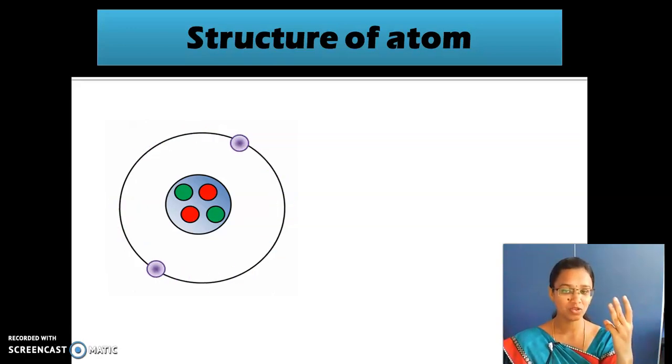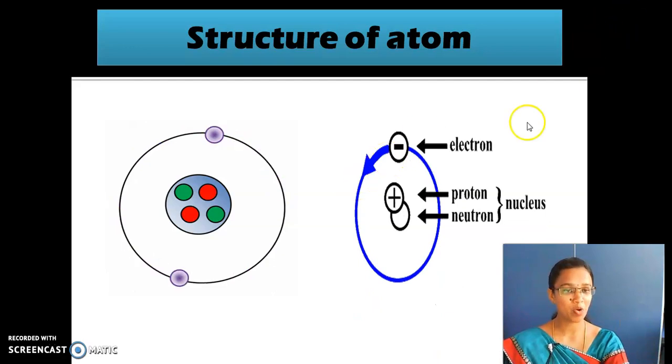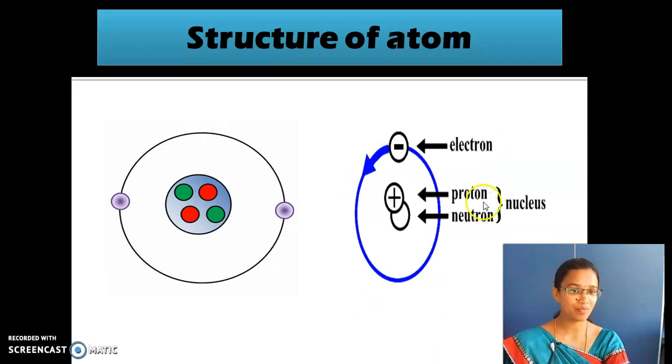Atom consists of 3 subatomic particles called proton, electron, and neutron. Note it down. What are they? Proton, electron, and neutron.